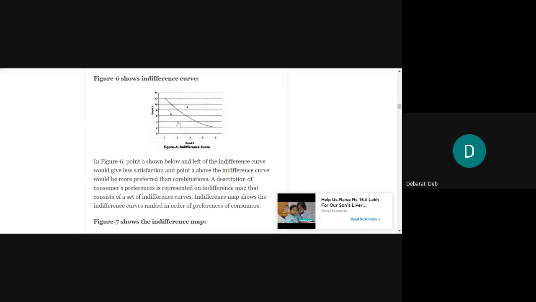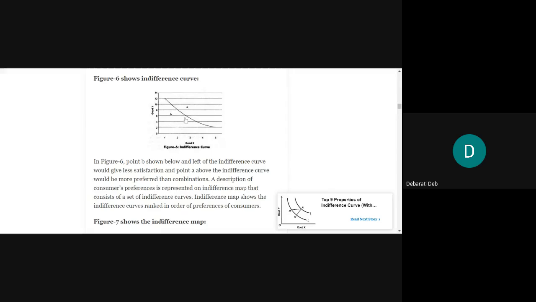So any point lying below and to the left of the indifference curve would give less satisfaction. If you talk about point B, there will be a combination of product X and product Y, and that combination will give less satisfaction.